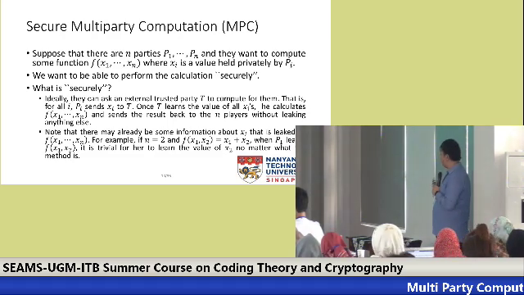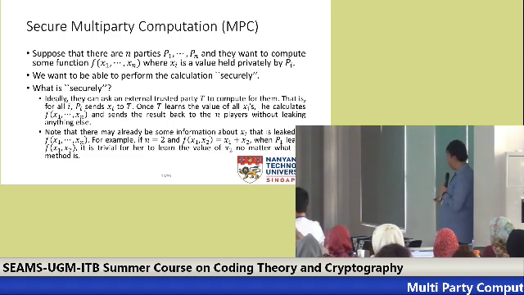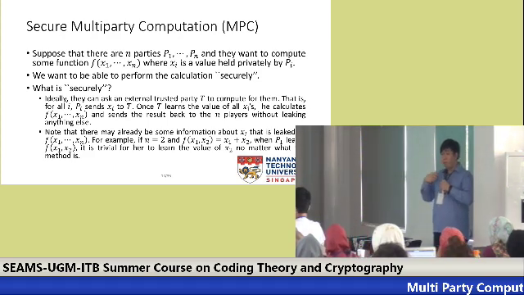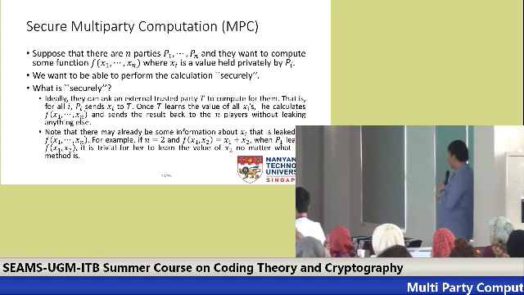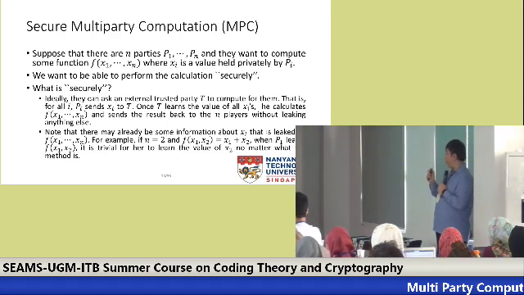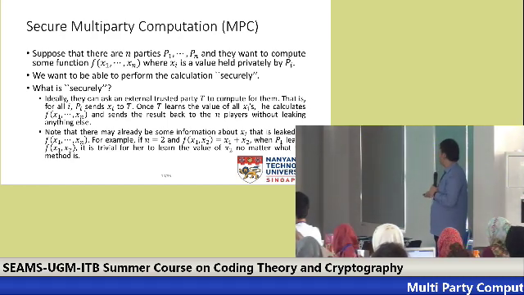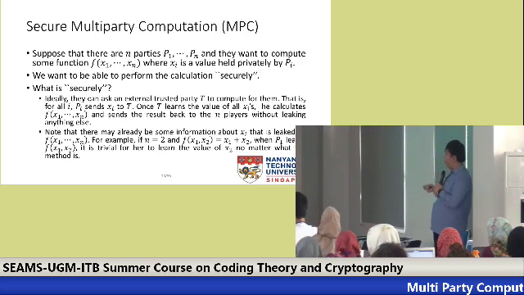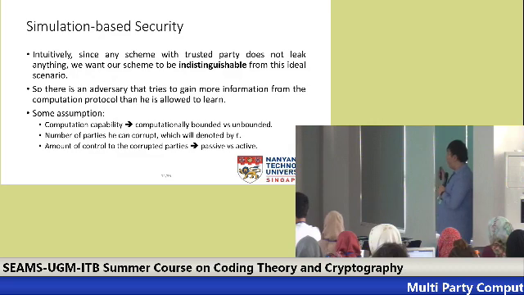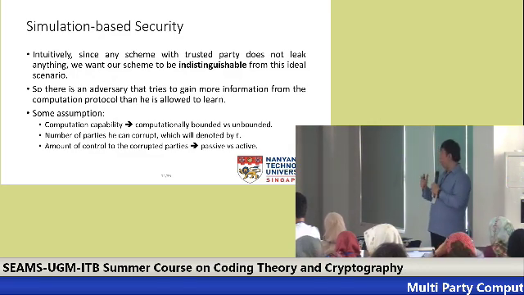So please take note that in here, we are not claiming that no information is leaked, because knowing the value of this f(x1, ..., xn) may give you some information about some private value xi. So for example, like I mentioned before, if there's only two of them and they just try to calculate x1 plus x2, no matter how you calculate it, if you know x1 and you know f(x1, x2), it's trivial to know x2. So intuitively, like before, we will use simulation-based security, where we want to make sure that our scheme without any trusted party is indistinguishable from the scheme with this trusted party.